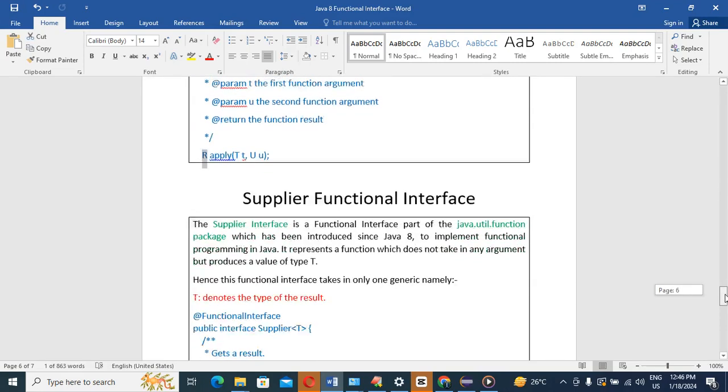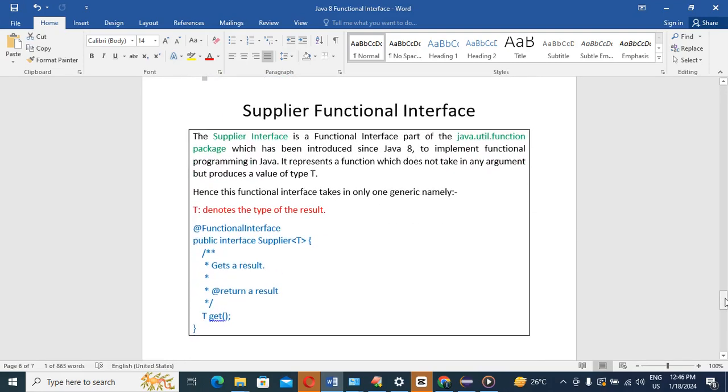Okay guys, so now the third one I mentioned earlier: Supplier is also a functional interface, same as usual. It is also available inside the java.util.function package, introduced in Java 8. But the difference is that this functional interface accepts no argument, but it expects a return type. It takes no argument, but expects a return type.